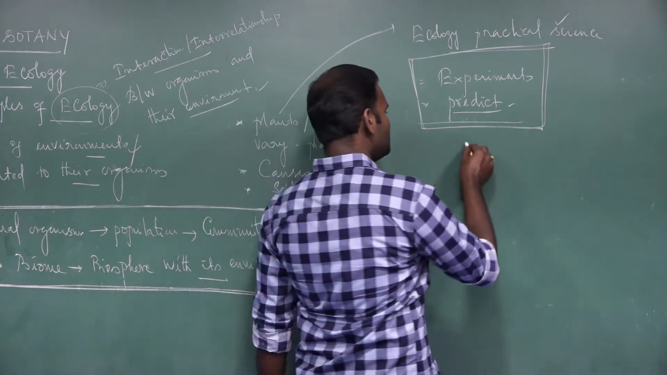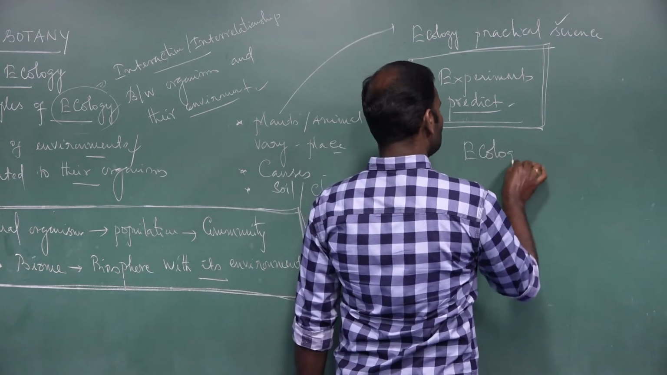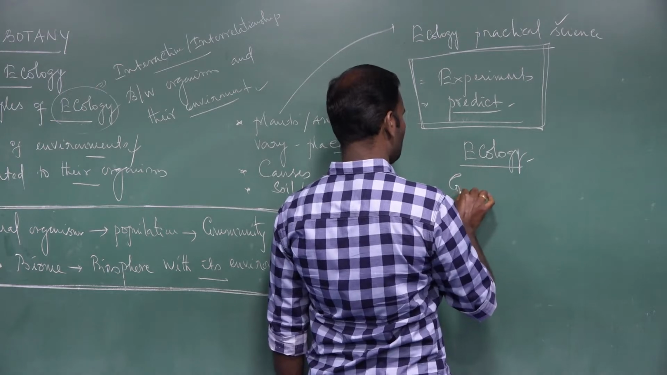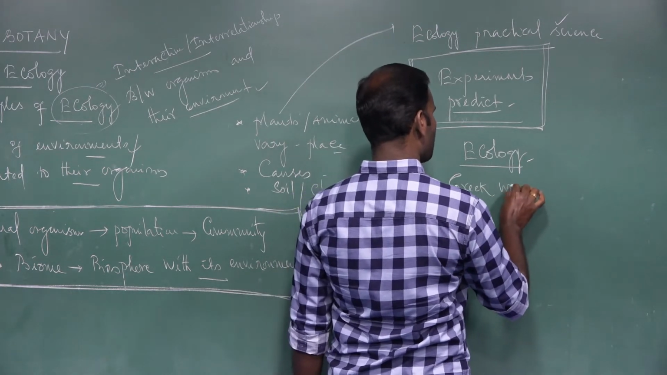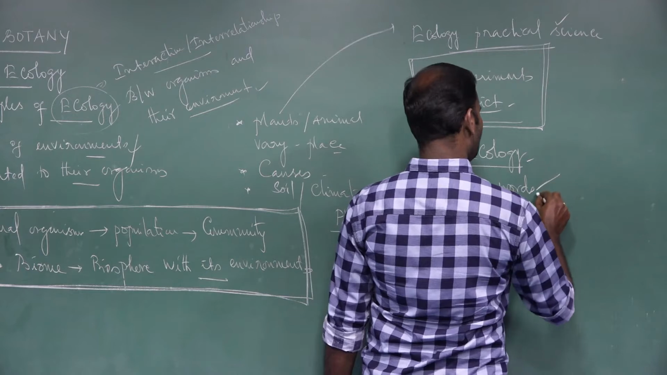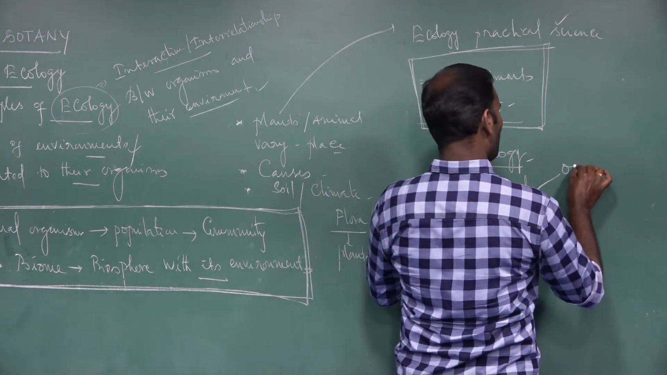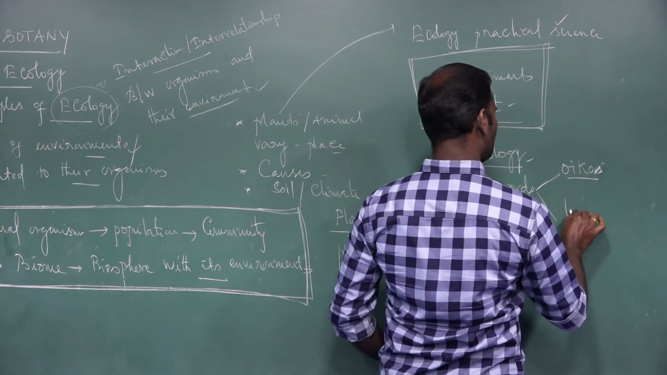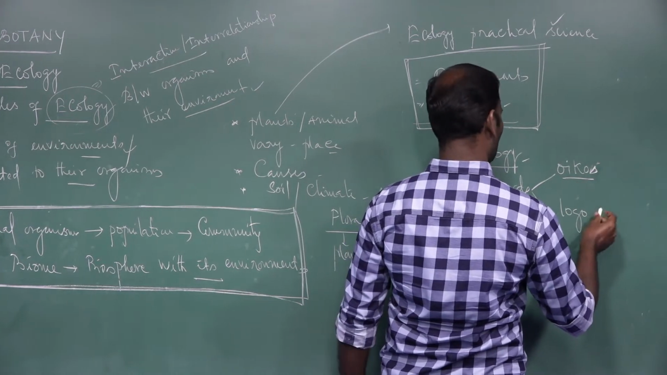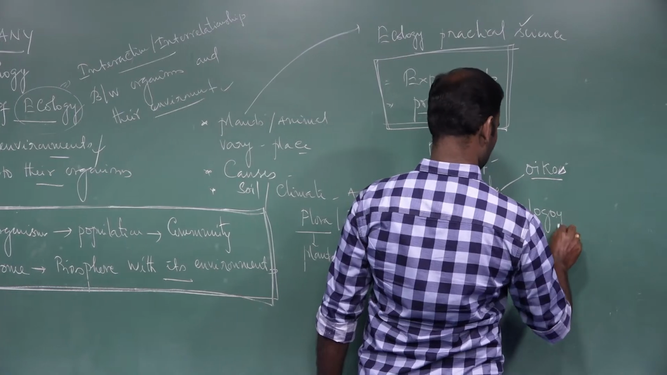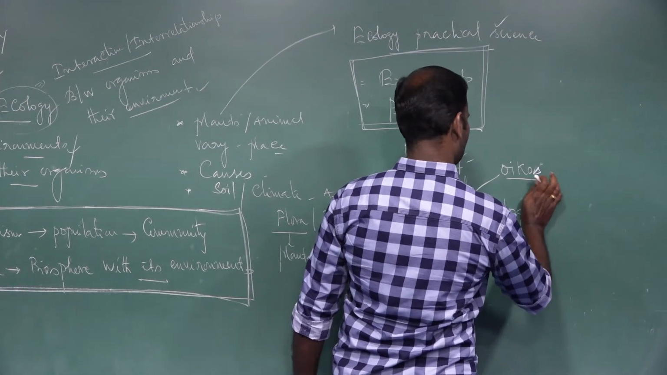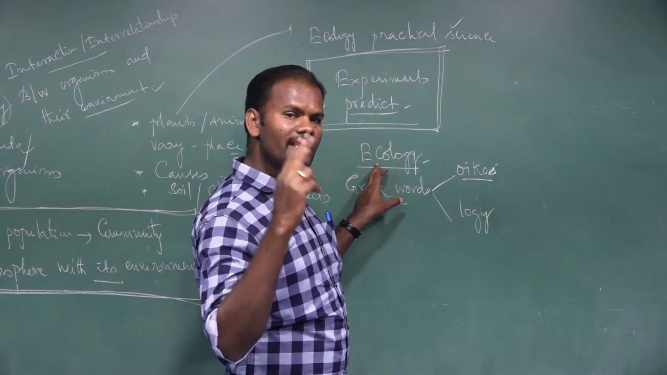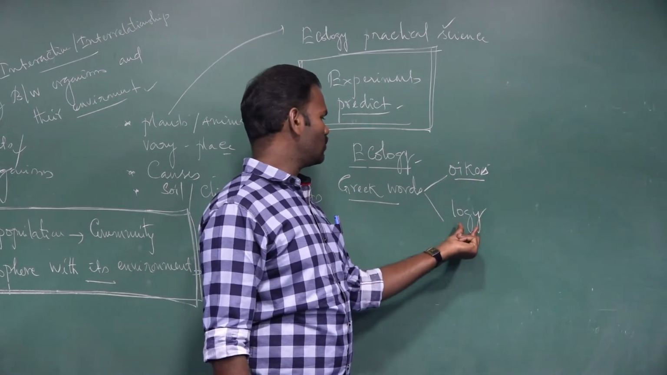If you take the word ecology, it is composed of two Greek words. One is ecos, O-I-K-O-S, ecos. Another one is logos or logi. So ecology is derived from the two Greek words. One is ecos, another one is logi.